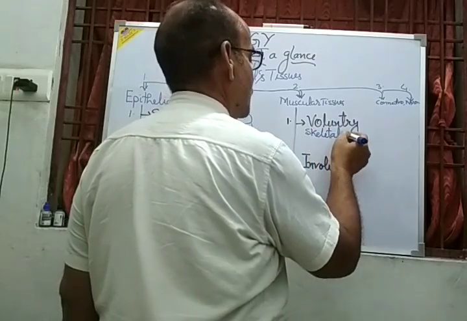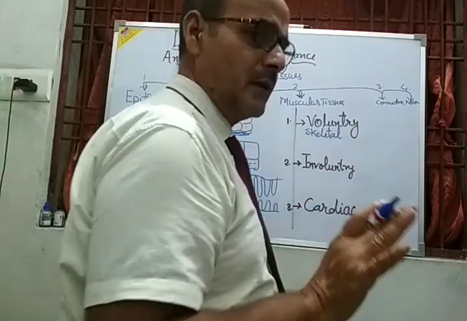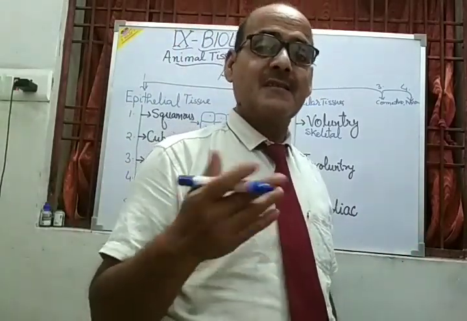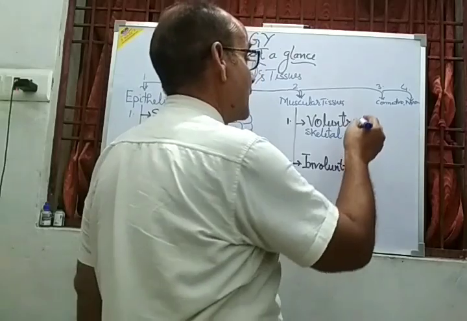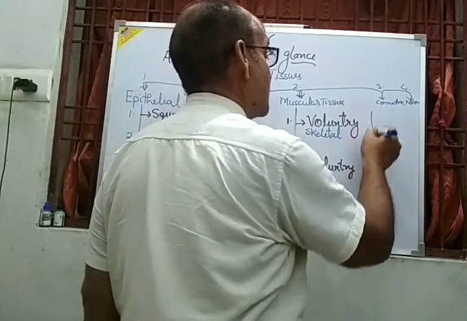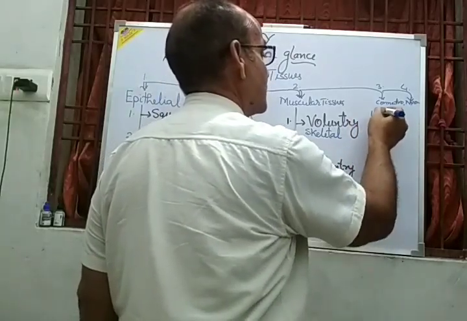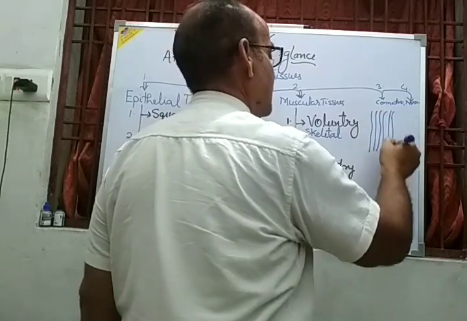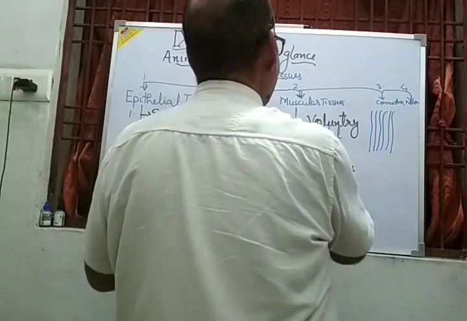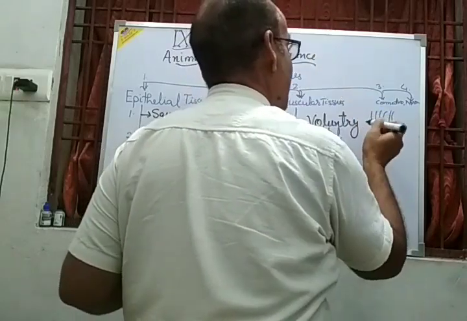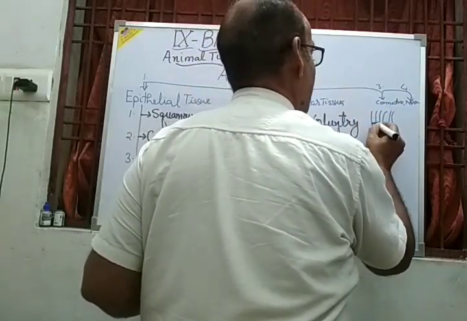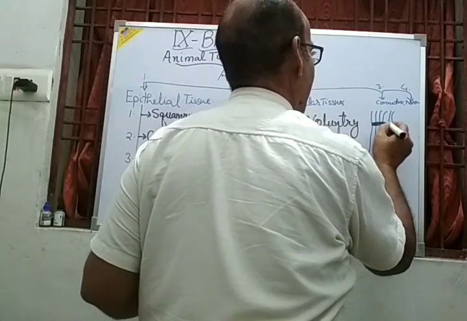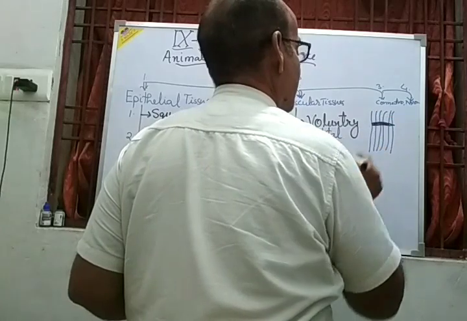Skeletal muscular tissue. And not only this, there are striations. Striations means the fibers, the muscular fibrous tissue, as indicated in this diagram. Suppose these are the muscle fibers. So these muscle fibers get striations, meaning they are bound by a band. This band is called striations.